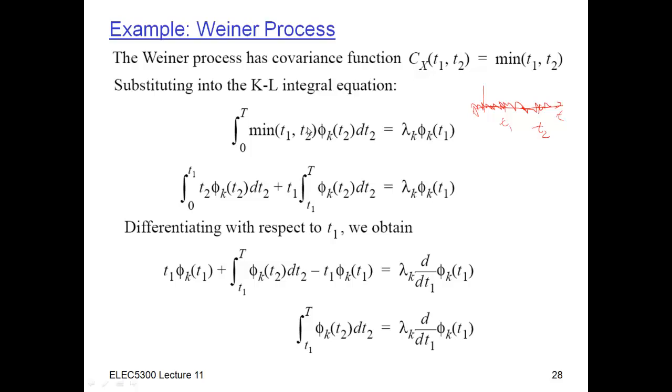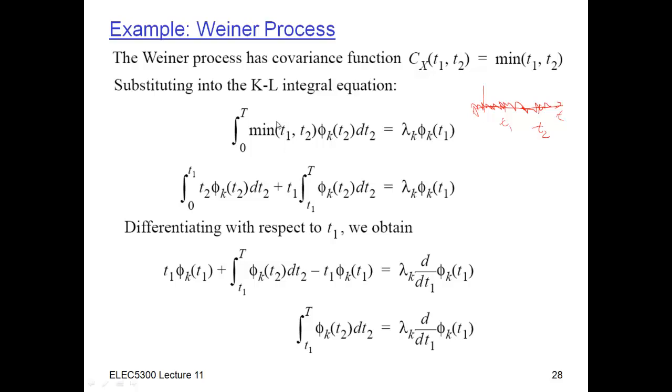So what we can do is we can say, well, I am going to integrate this thing all the way up to from t2 from 0 up to time t. Right? So t2 is the thing that's varying, right? And t1 is actually fixed. Right? This has to be true for all t1s, but when I'm doing this integral, t1 is fixed.